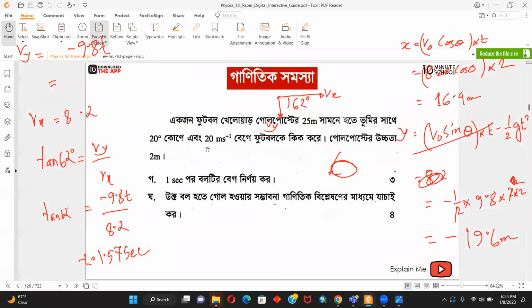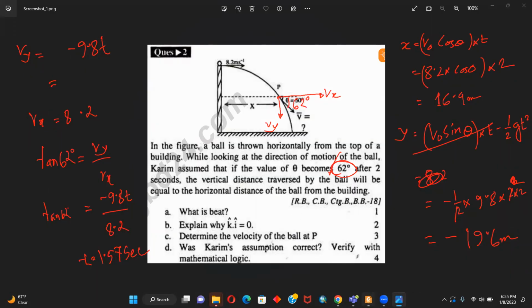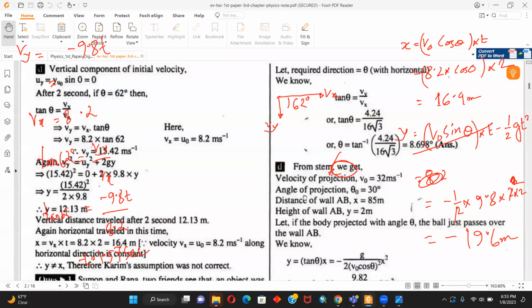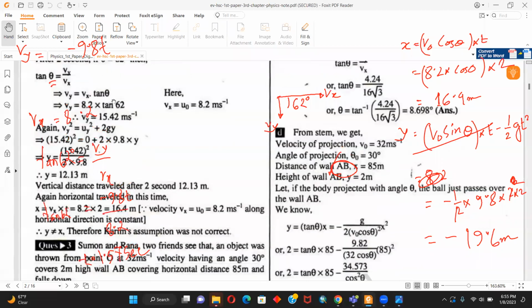Next day we will continue from here, and I will provide you this sheet. You have to check the maths, because at this level of studying physics, the maths will be diversified.